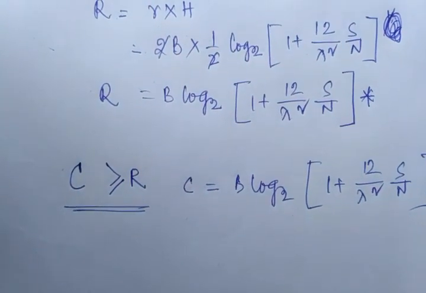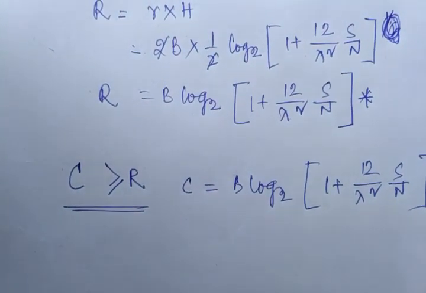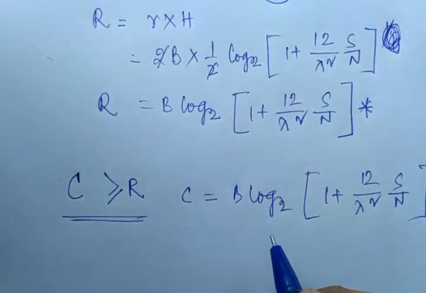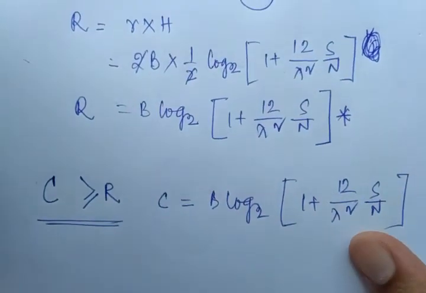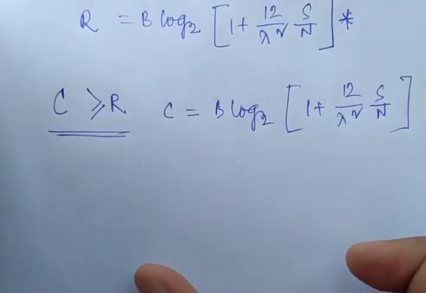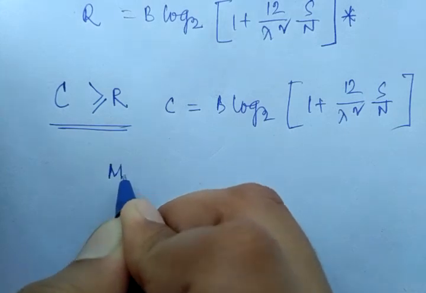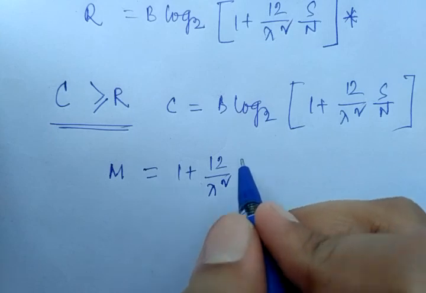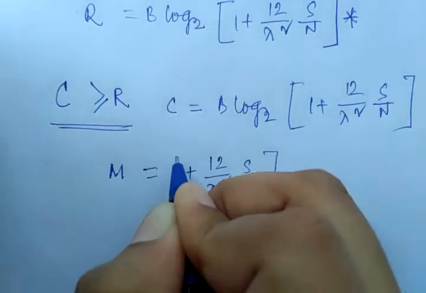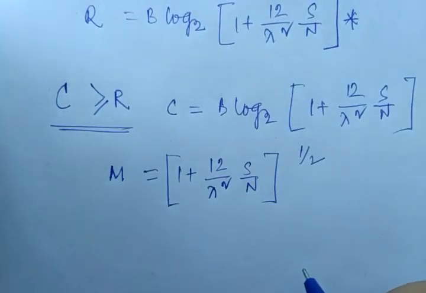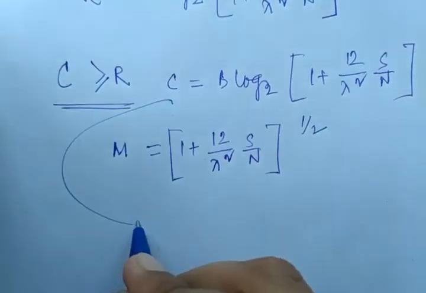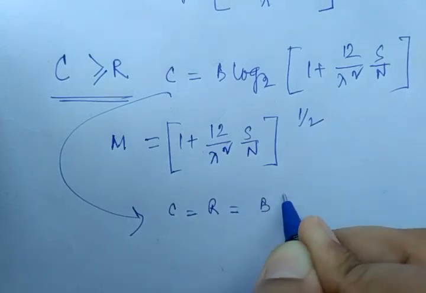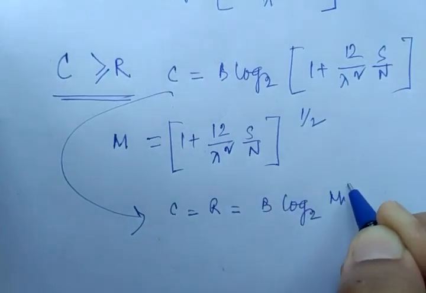But here the required result, we can reduce the formula by incorporating the value of M, but we know that M equal to (1 + 12/lambda square, what was the value, S/N) to the power half. Okay, so we can say that C equal to R equal to B log 2 M square.